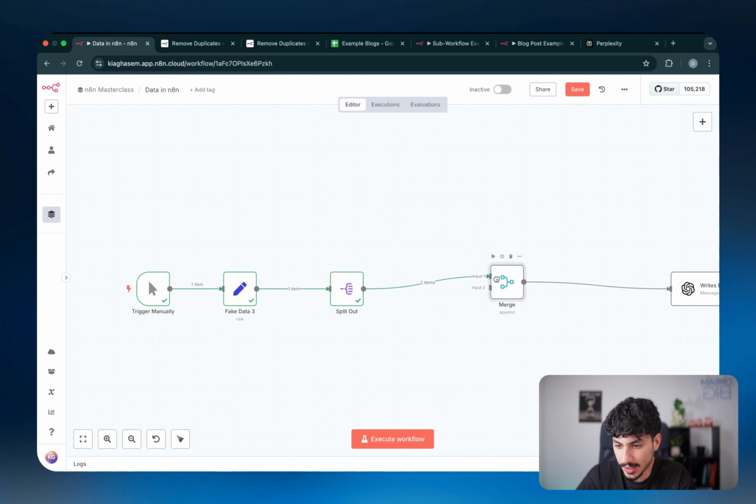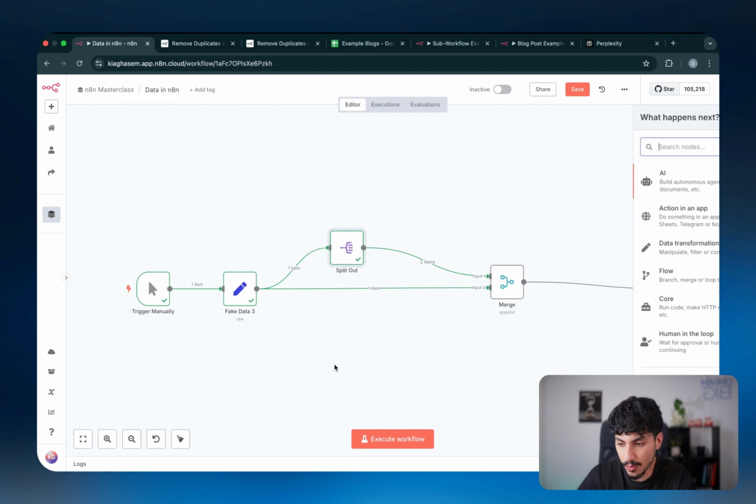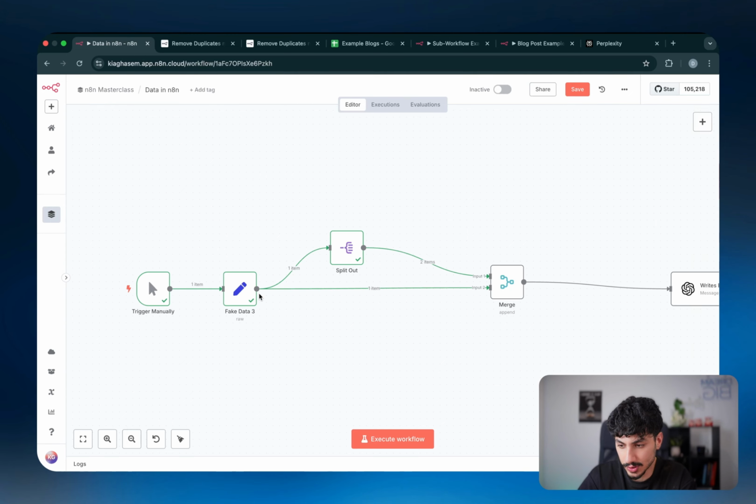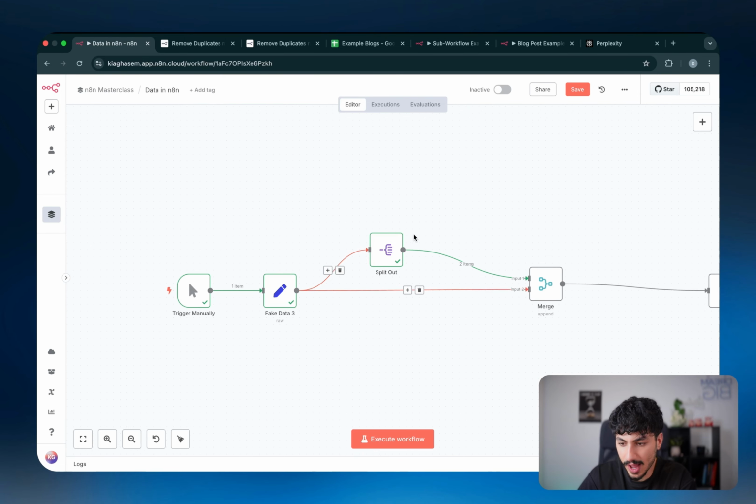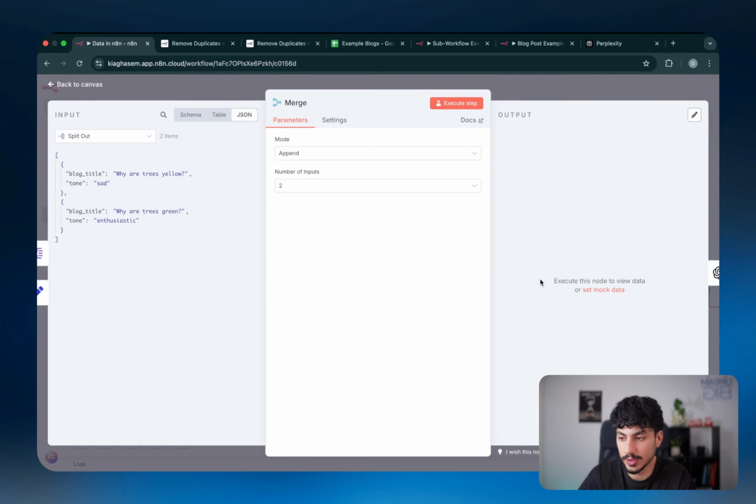Now, the next node I want to talk about is the merge node, which is actually very, very important. The merge node allows you to grab 2 different streams of data and then combine them together or merge them together in some way. So I can literally grab multiple streams from the same node. That's actually a cool thing about n8n. And I can send that off to different places. And then if I have multiple streams of data going, I can grab these multiple streams and pull them back into this merge node and have them combine with each other in some sort of way.